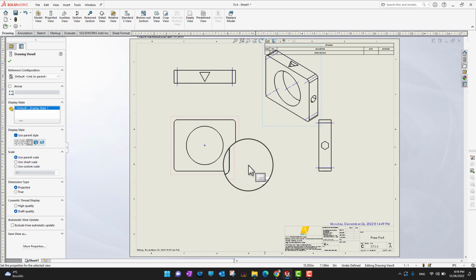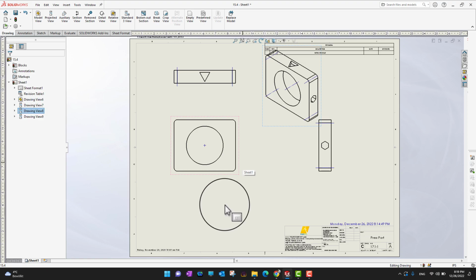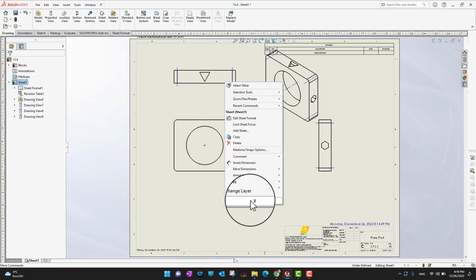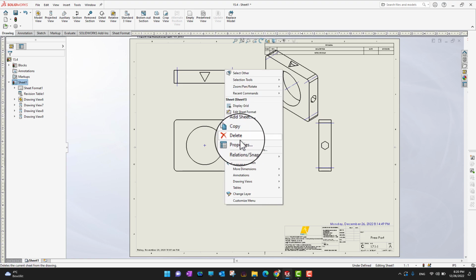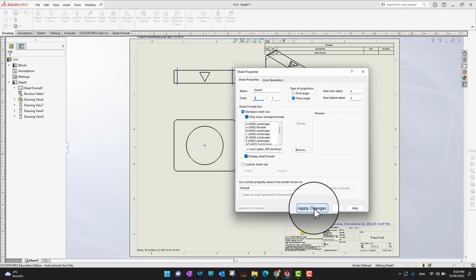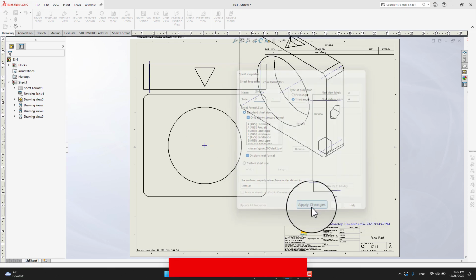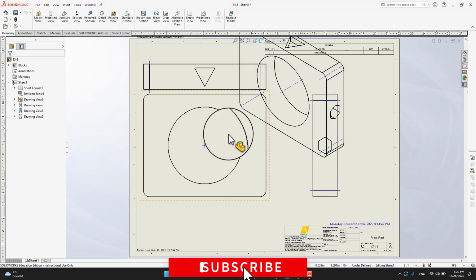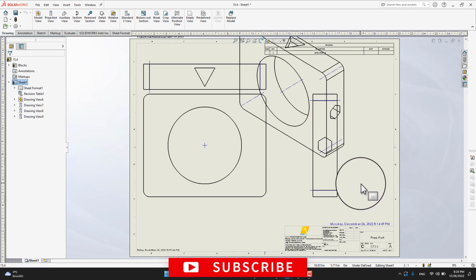And there is another point. If you think the size of the top view or any specific view is not enough, you can just right click on the drawing and go into the properties. If you can't see properties, you can just extend it, and then let's go into the properties. Then you can see in the sheet properties there is a scale 1:1. If you want to have a bigger size for the view, you can go into 2:1 or 3:1, something like that, and then click apply changes. After that, you can see our parts are bigger than the sheet.